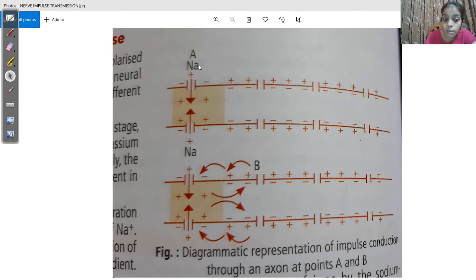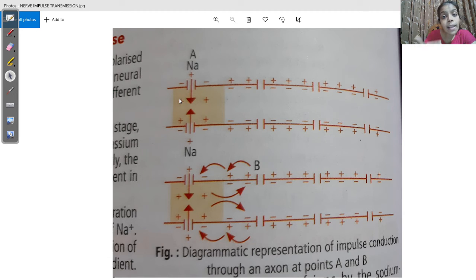The sodium ions which came in will now again move out. They will start moving out, and the potassium ions which went out will again start coming in. So it is coming back to its original condition.